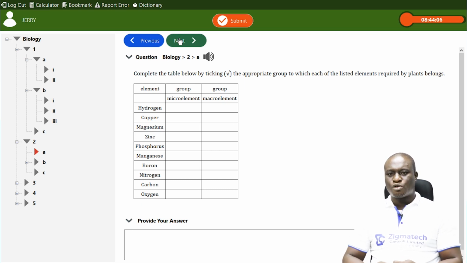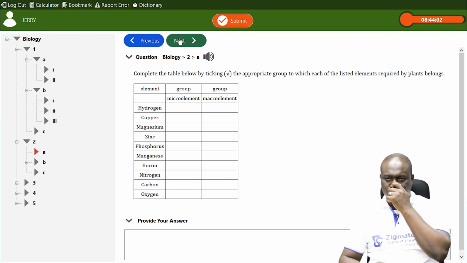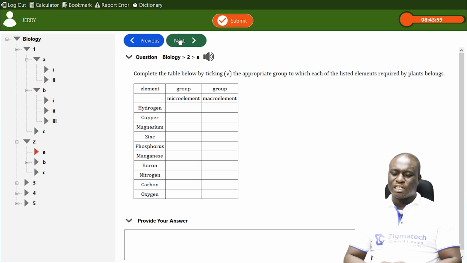Copper is not a macro element, but a micro element. It is required by plants in small quantity. Magnesium is required by plants in large quantity. So magnesium falls under the group of macro elements. Macro, not micro. Zinc falls under the group of micro elements.